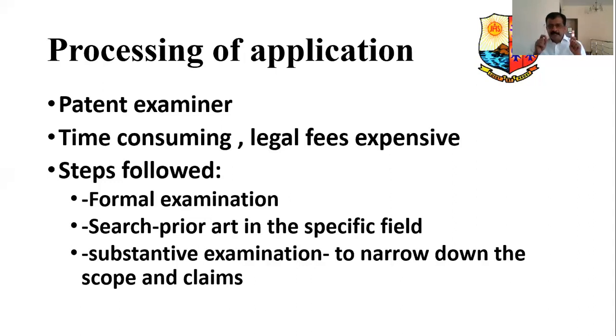Each word is searched, whether any prior art. Prior art means whether this matter exists, to check the novelty, newness. It also tells you the non-obviousness as well. Therefore, this is very, very tedious process.